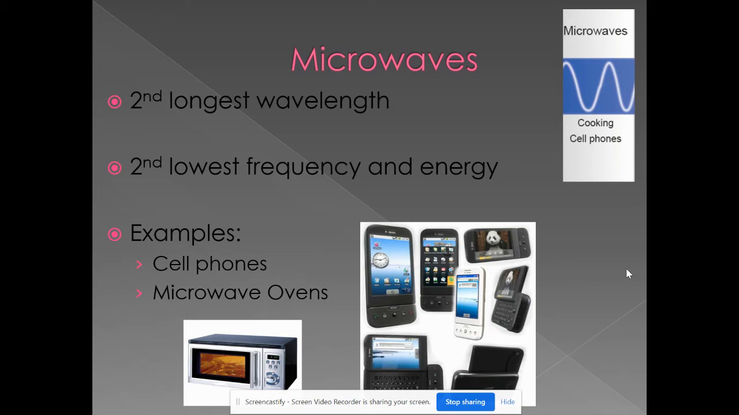Moving right down our spectrum, we get microwaves. Microwaves are our second longest wavelength, our second lowest frequency, and our second lowest energy. Microwaves, of course, are in our microwave ovens, but our cell phones also use microwaves. Microwaves are a safe radiation. There are many studies about cell phones and lots of use of microwaves, but they are a safe radiation. So we use them in our cell phone signals, and we also use them in our microwave ovens. Those are microwaves, our second wave.